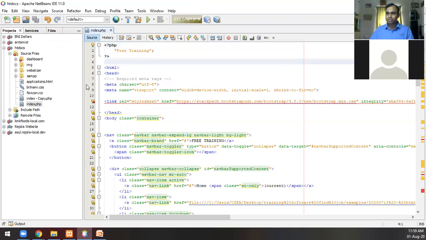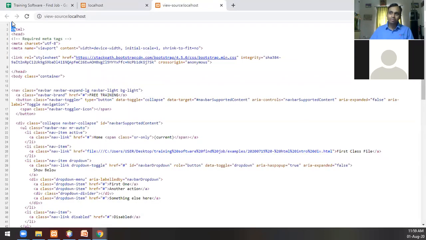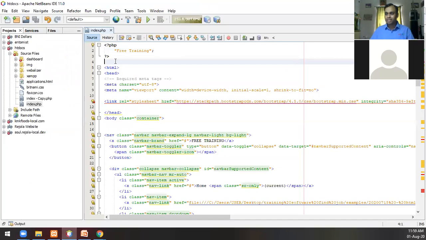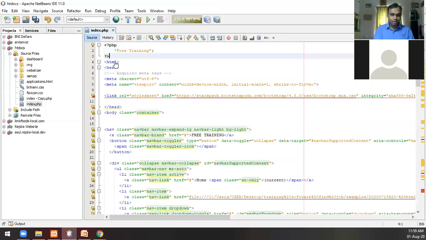However, you'll see a space there because I put a space here. So in this browser, you will actually notice a space on top. That's because after the closing PHP tag, I have put a space. So let me remove that here, and you'll see that that alone will come there. Okay, so I removed the space here.